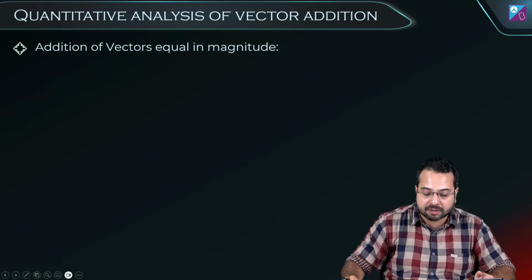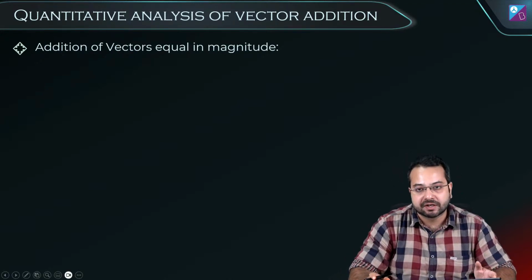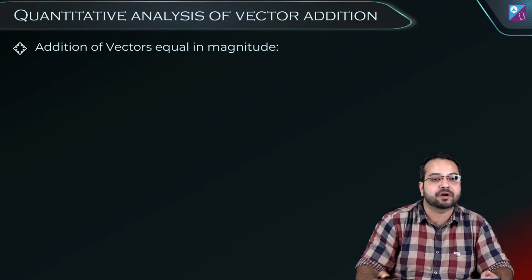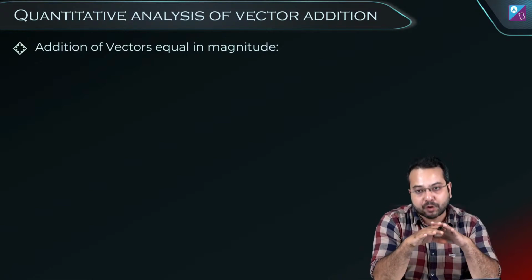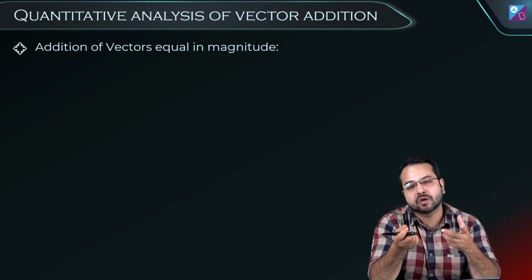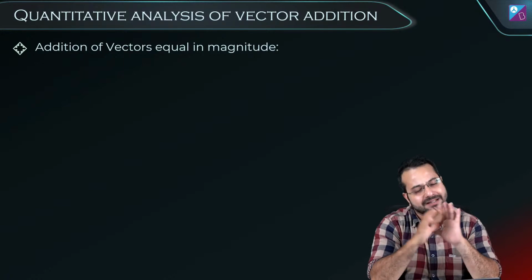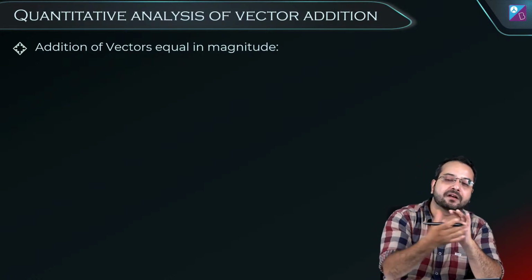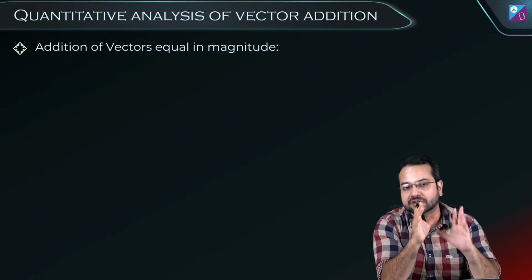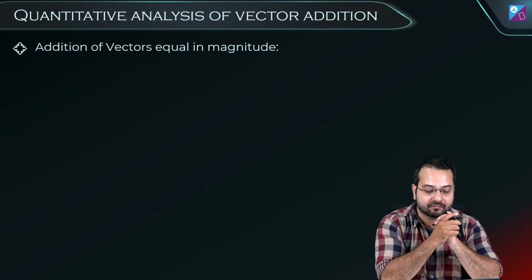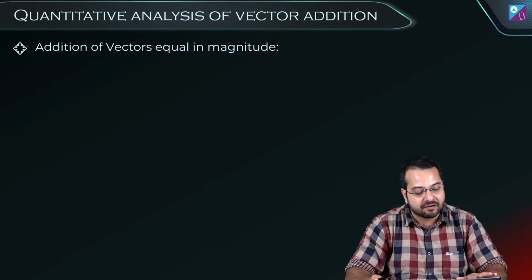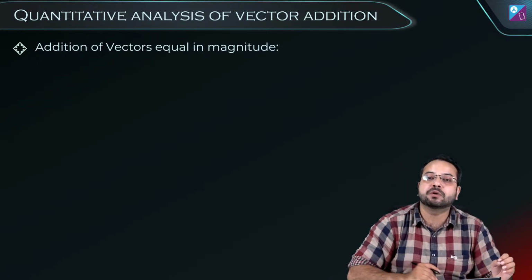Now I want to talk about two more special cases. These two special cases are very, very important. Whatever I'm going to use here, it might happen that you don't know the trigonometry associated with it very well. That's fine. You can always learn that later, but these two special cases are extremely important. What is the special case? The addition of vectors which are equal in magnitude.